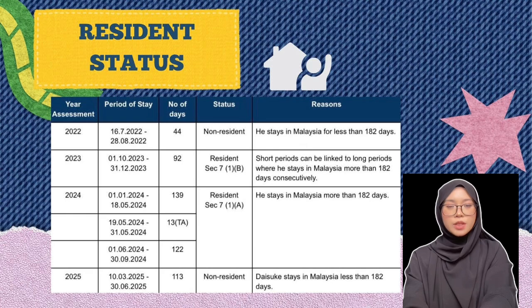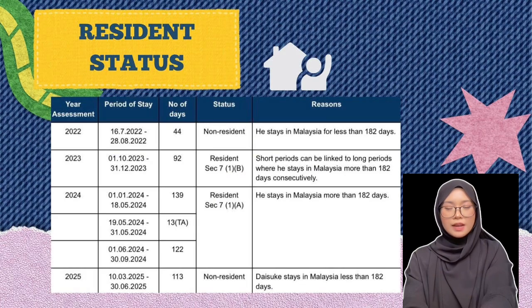For the year of assessment 2024, Daisuke stayed in Malaysia from 1st January 2024 until 18 May 2024. He then had a temporary absence from 19 May until 31st May 2024 before returning to Malaysia from 1st June until 30 September 2024. Since his total period of stay exceeded 182 consecutive days, he is classified as a resident under Section 7, Subsection 1, Paragraph A.